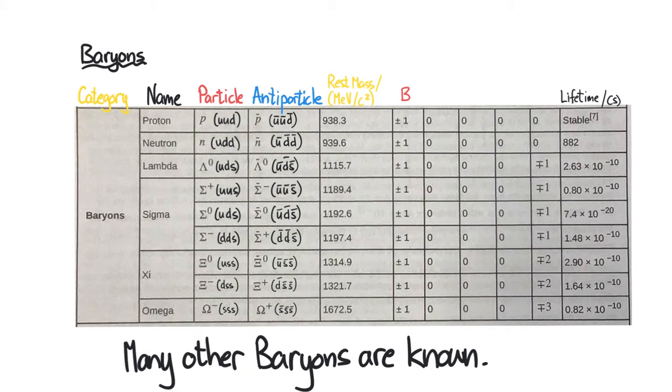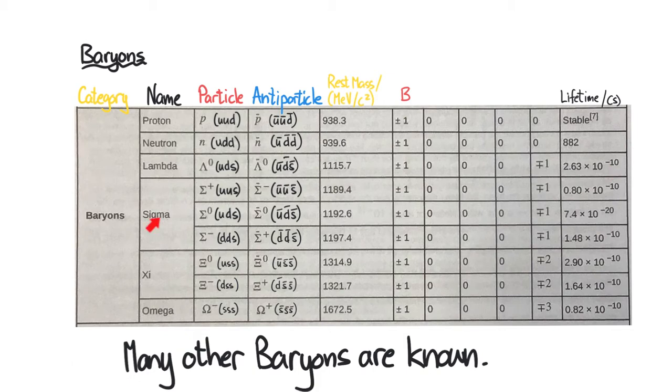We then also get the lambda. We can see the lambda is heavier, and the lambda consists of an up, a down, and a strange quark. We can call that the lambda 0. And we can see that it is very unstable. We can see that its lifetime is 2,63 times 10 to the minus 10 seconds.